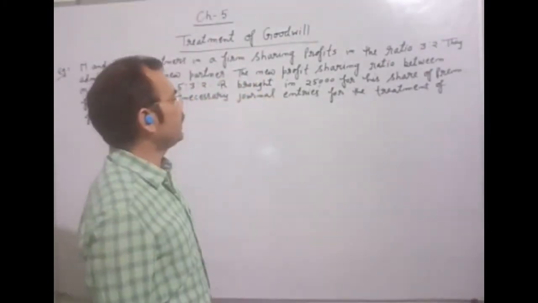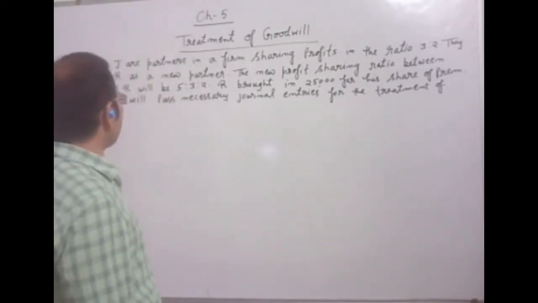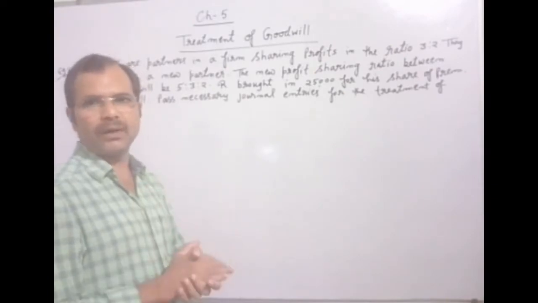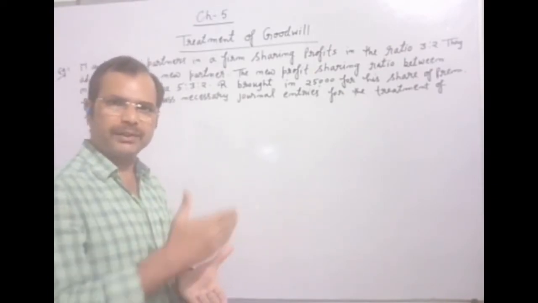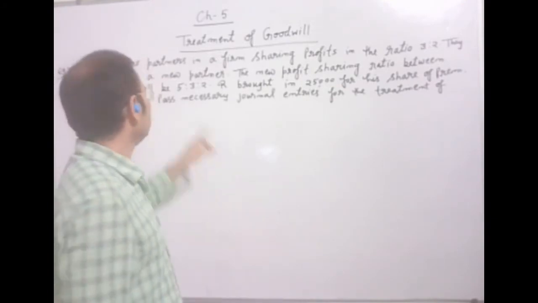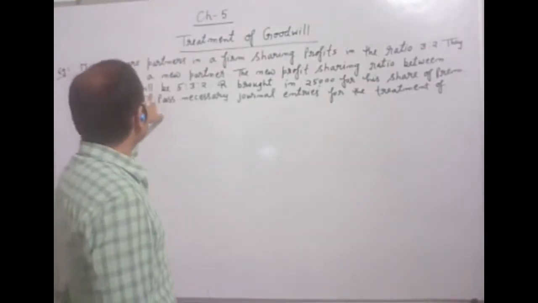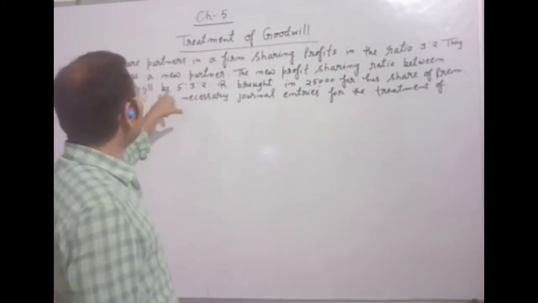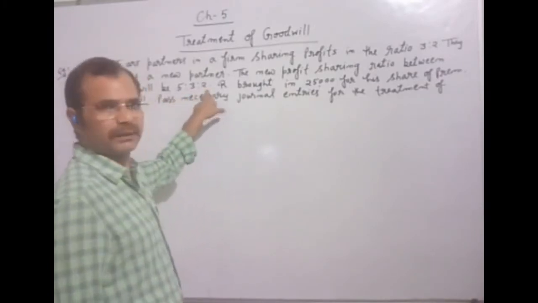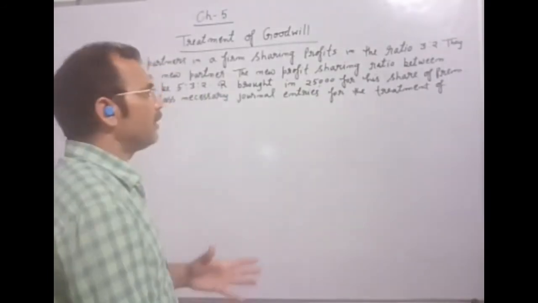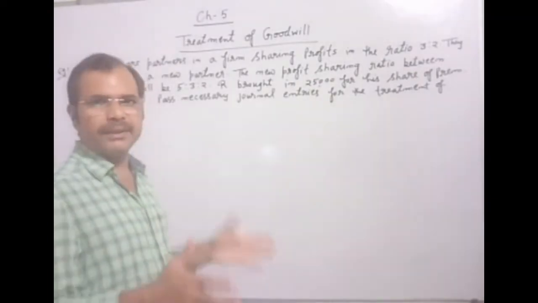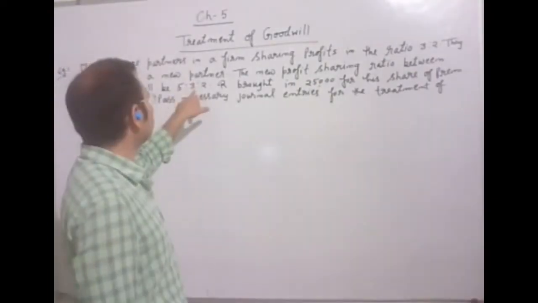The new profit sharing ratio between M, J and R, because we have three partners now, will be 5:3:2. It means they will distribute the profit among them in the ratio 5:3:2.